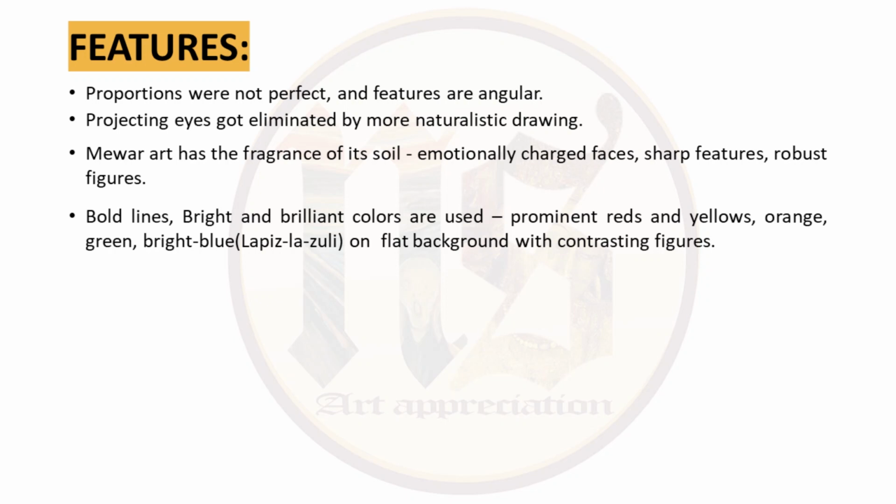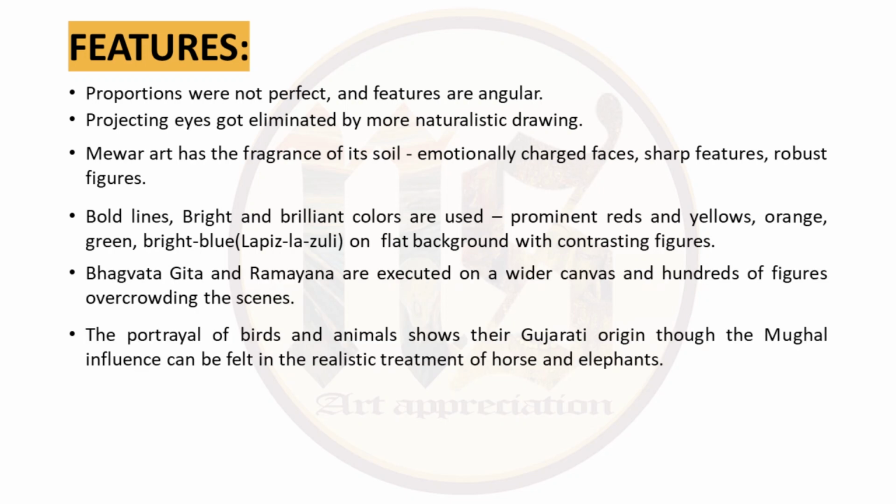They used bold lines, their colors were very brilliant and bright. You see prominent reds and yellows, orange, green, bright blues on flat background, which brings out the contrasting color scheme of the paintings. Then Bhagavad Gita, Ramayan, all these were executed on a wider canvas and there were hundreds of figures overcrowding the scenes. So they did everything in extravagance.